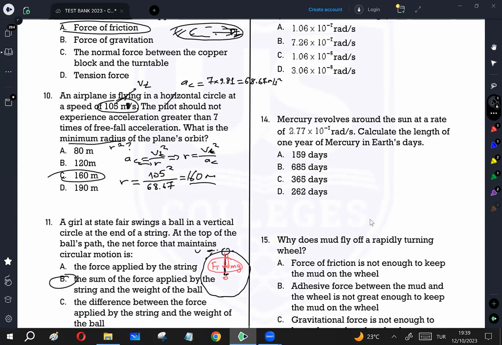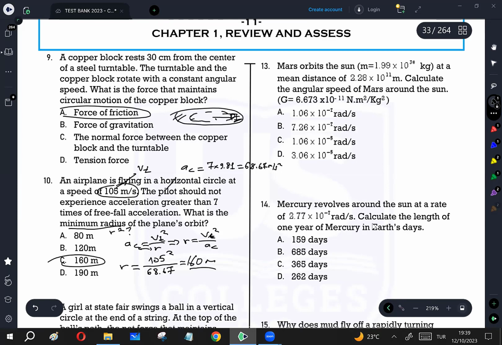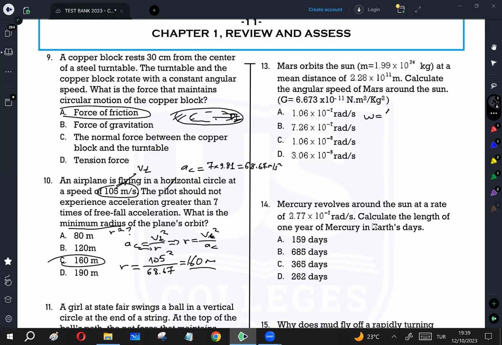Question number 13. Mars orbits the Sun at a mean distance of 2.28 times 10 to the power 11 meter. Calculate the angular speed of Mars around the Sun. Angular speed can be calculated as delta theta divided by delta t, one way. But in here, as you see, there is no delta t given, there is no delta theta given. So we can use an alternative method.